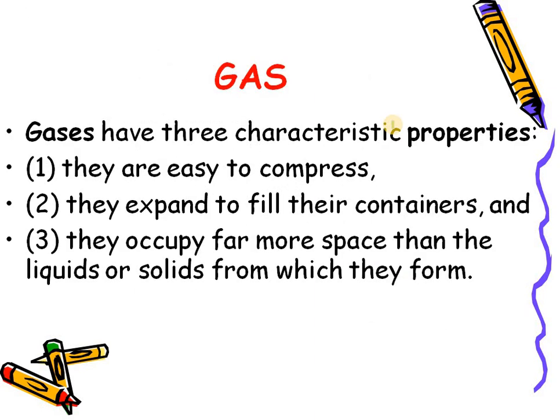Moving to our next, that is gas. Gases have three properties. Firstly, they do not have a fixed volume, they do not have a fixed shape, they take the shape of the container, or we can say they can easily fill any container. They are easy to compress, they expand to fill their containers, and they occupy more space than the liquids and solids from which they form.